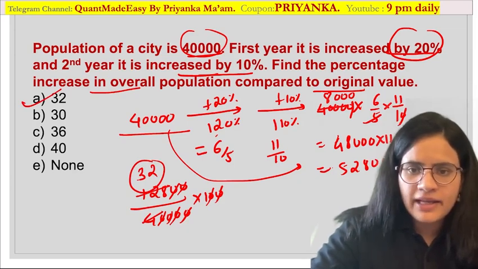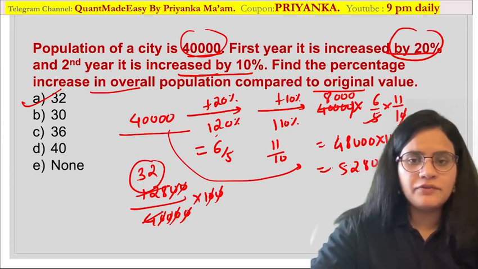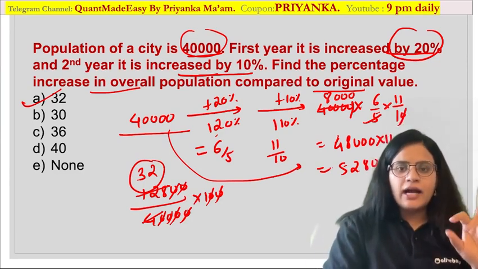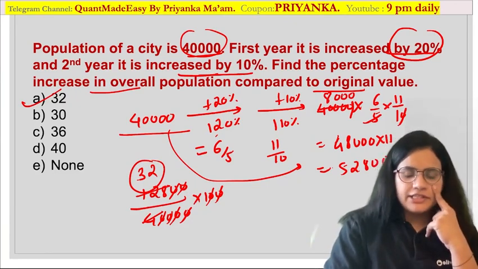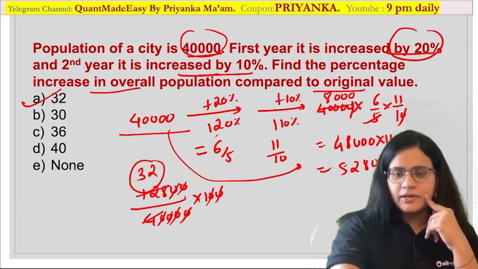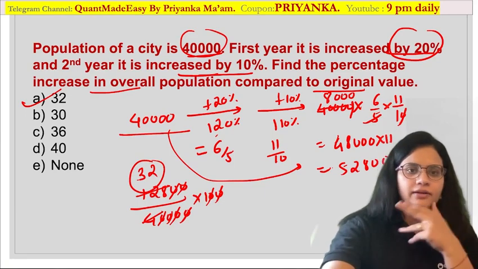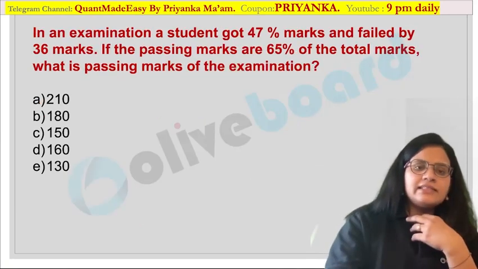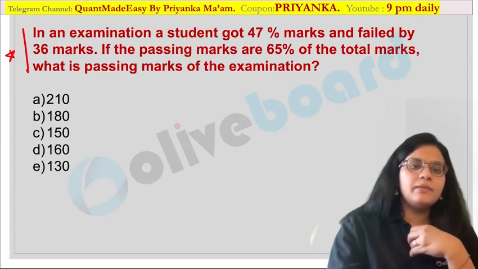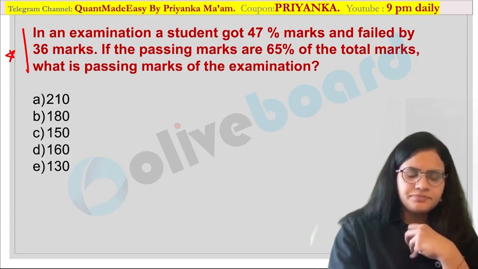Okay. So many times these pattern questions have been asked based on the population. What you have to keep in mind is whether it is the initial value or final value and what would be the value of the multiplication factor over there. Now you can either write down your multiplication factor in percentage format or you may convert that percentage into fractional value over here. Now these types of examination questions are very frequently asked in your clerical pre-exam over here. So I want all of you to read the question first.